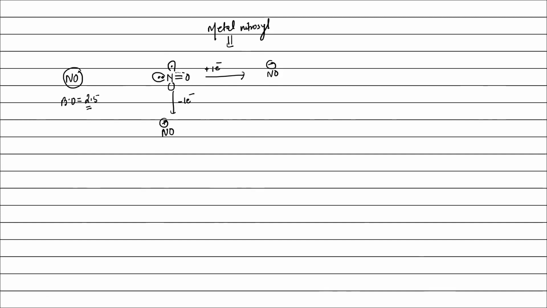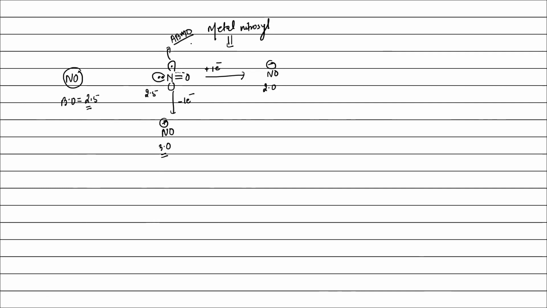So the anti-bonding orbital has one electron. If it accepts one electron, it will also go to the anti-bonding orbital, leading to a decrease in bond order, that is 2.5 to 2.0. If an electron is removed from NO, it will be removed from the anti-bonding orbital. That means an increase in bond order, to 3.0.